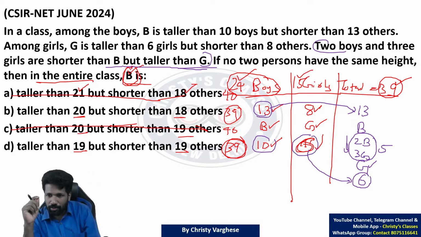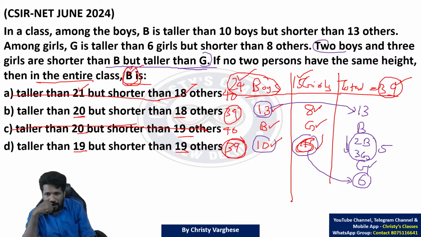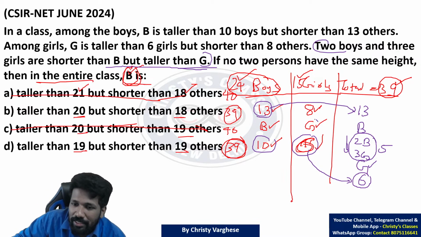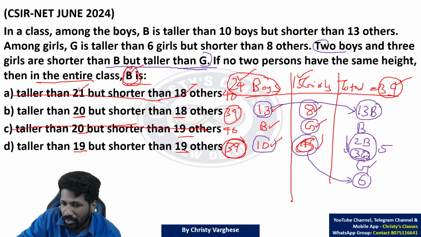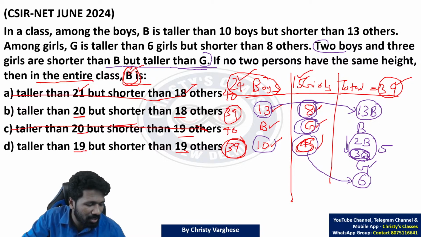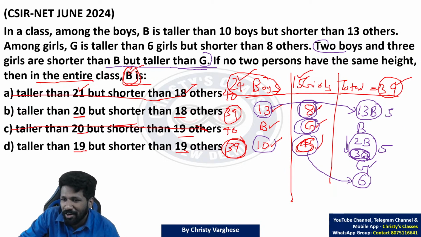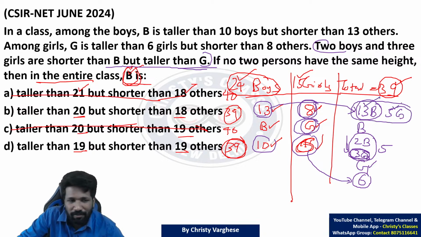1 second. You have to do one more thing. Okay, now look at it. Before G, 8 girls in total are there. Out of those girls, 3 girls are already here. How many girls remain? These 13 boys, represent them as 13 boys. There are 3 girls before G, that is between B and G, so the remaining girls should be before B. Total before G there are 8 girls, out of which 3 girls are between B and G, so the remaining 5 girls should be before B. This is the logic. So 13 boys, 5 girls. Now look at the options.